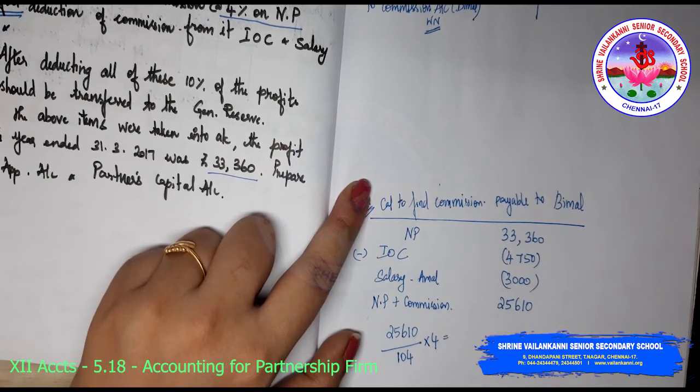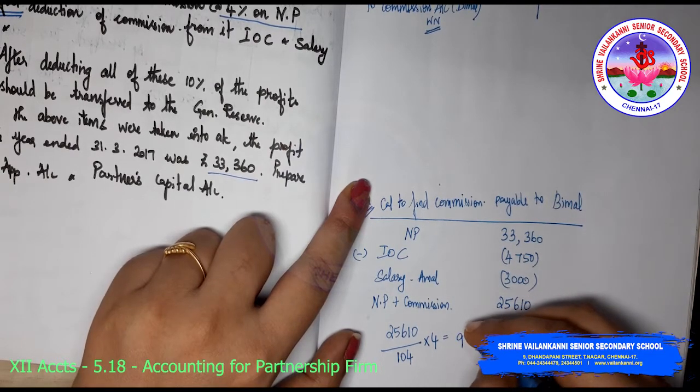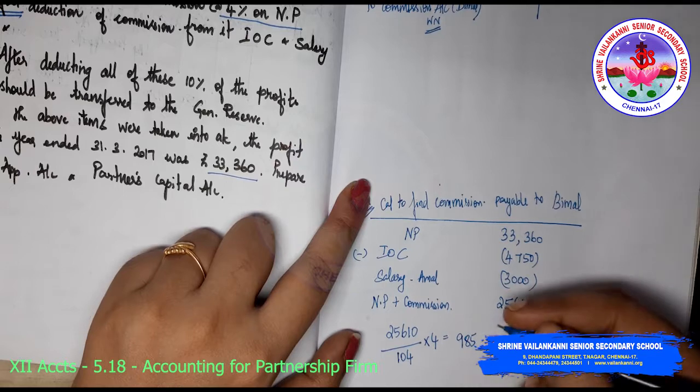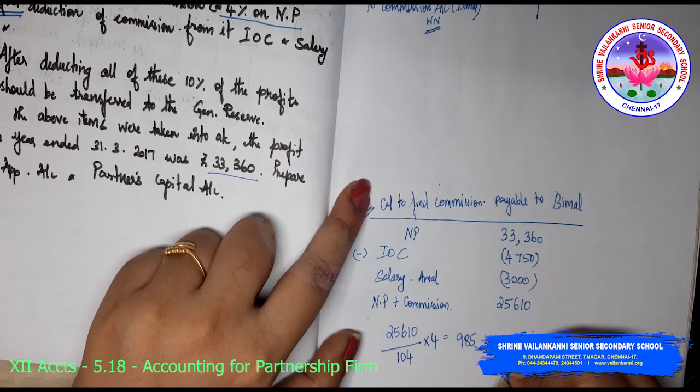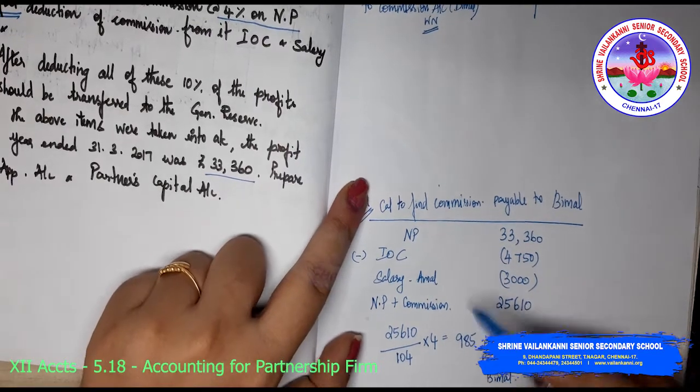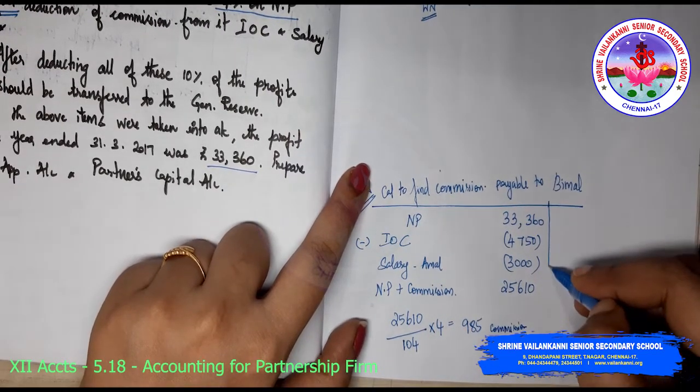So 25,610 divided by 104 into 4 will be 985. This is the commission payable to Bimal.